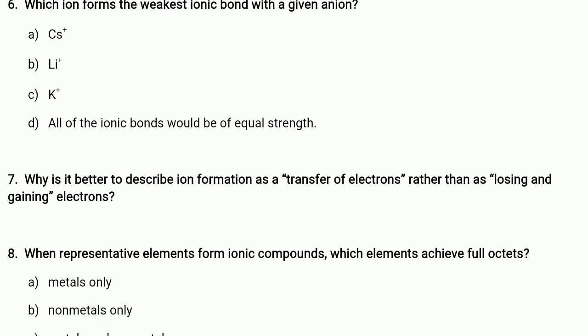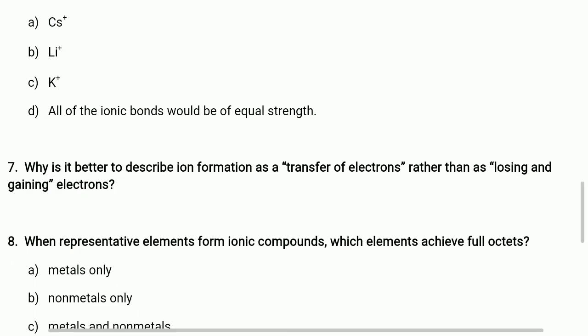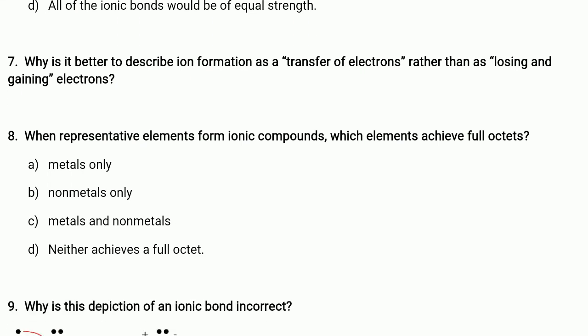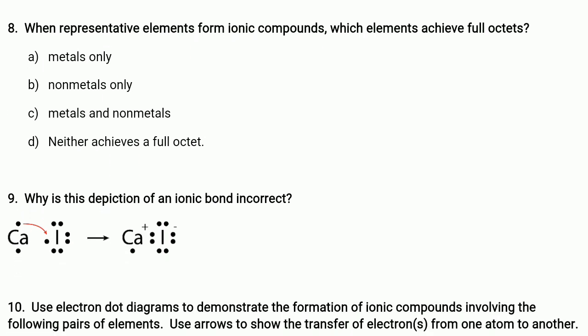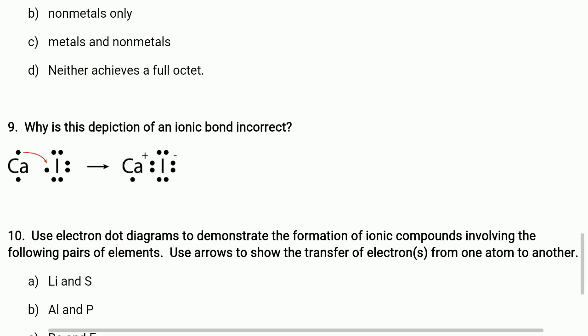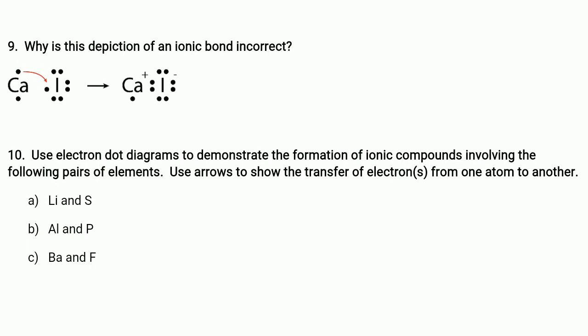Question 7. Why is it better to describe ion formation as a transfer of electrons rather than as losing and gaining electrons? They have to give the answer on the basis of their understanding. Question 8. When representative elements form ionic compounds, which element achieves the full octet? A. Metals only, B. Non-metals only, C. Metals and non-metals, or D. Neither achieves a full octet. Question 9. Why is this description of an ionic bond incorrect?